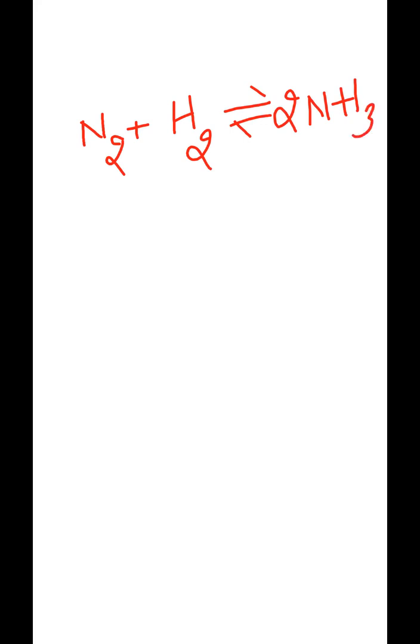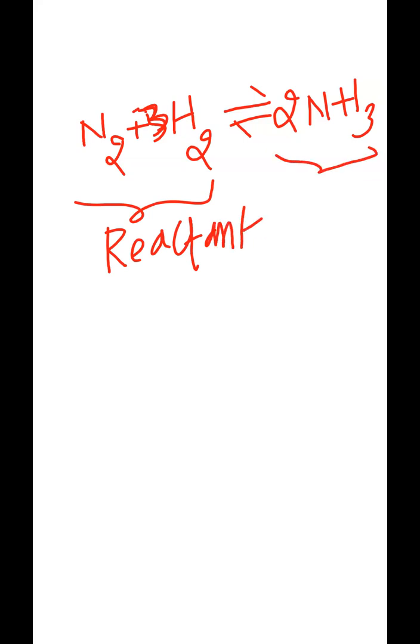So in this reaction, what do you understand? The reactants are nitrogen and hydrogen. These two components are called reactants. So reactants are combining, and 2 moles of ammonia are forming. That means the product is forming. The product is ammonia.